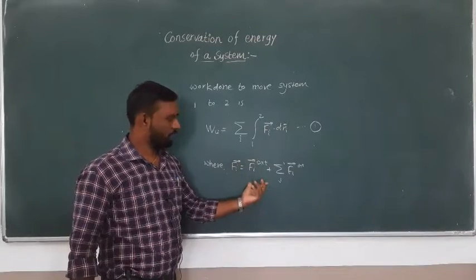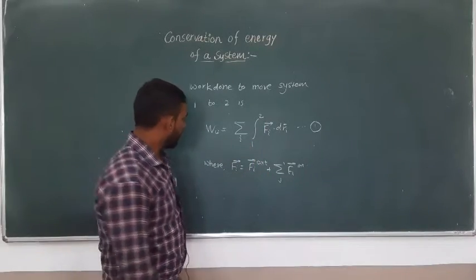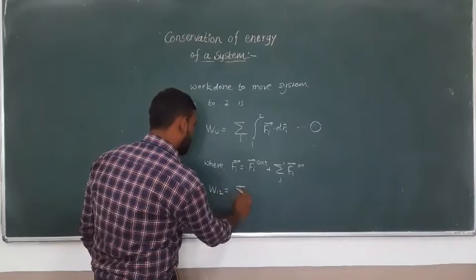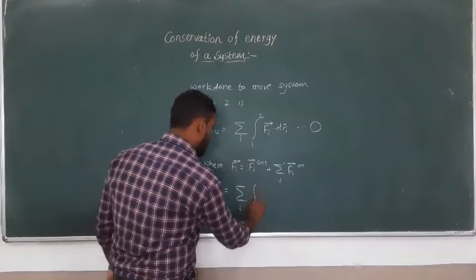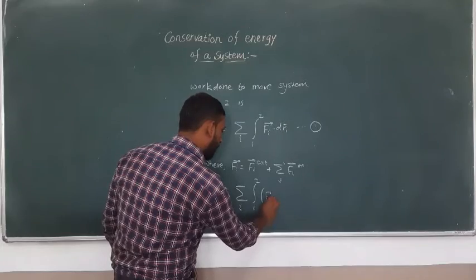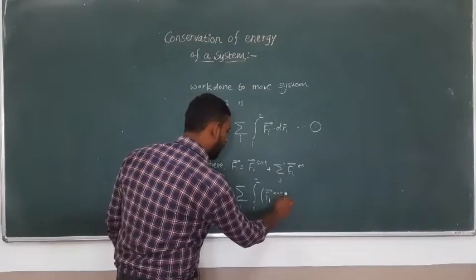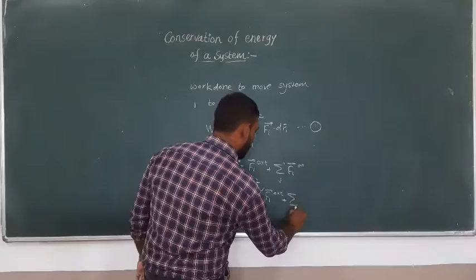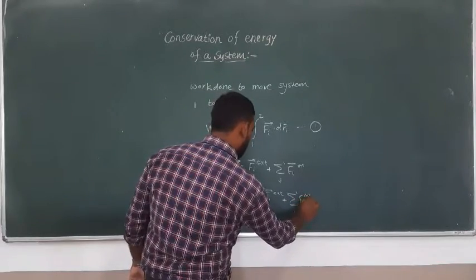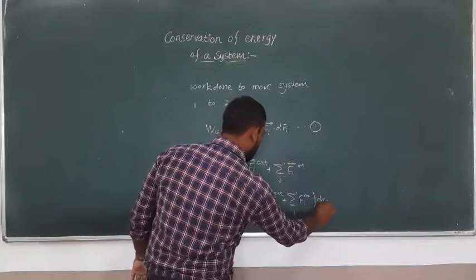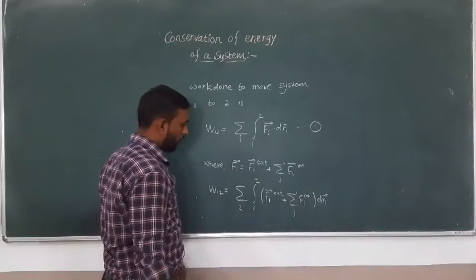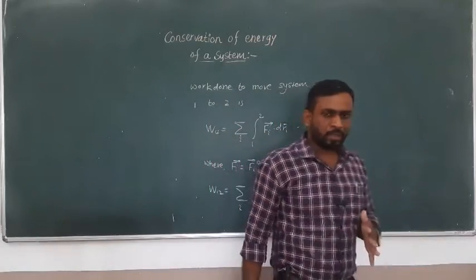If we substitute the value of Fi in equation number 1, we get W1 to 2 equal to the summation over i, integration from configuration 1 to 2, of Fi external plus the summation over j prime of Fi internal, dr bar. This is all about the system, and we are talking about the system.